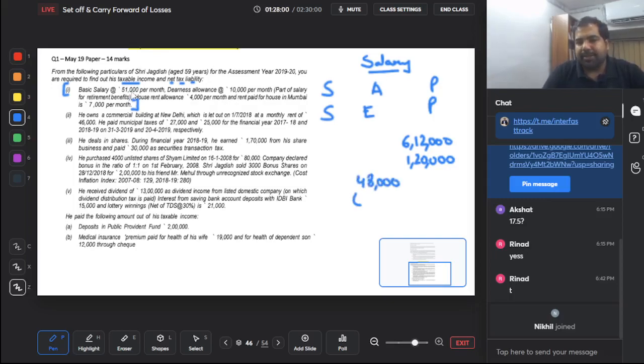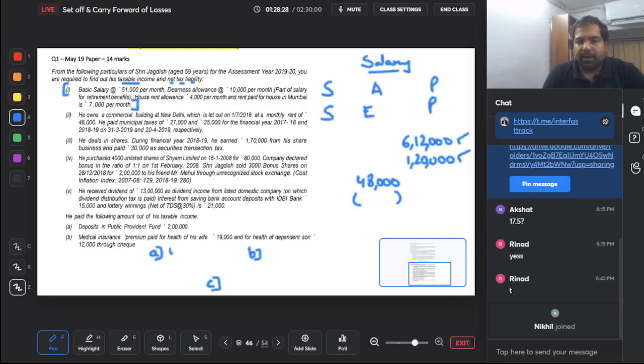But you will get an exemption, and hence I have written it in the outer column, inner column here, 48,000. Now guys, there is no discussion on this. Only thing left is basically HRA exemption. We have to calculate the HRA exemption. Here we go. HRA exemption is least of the following: A, B or C.